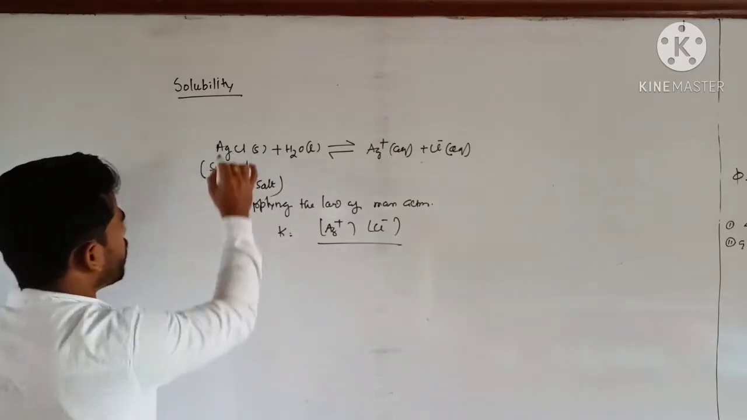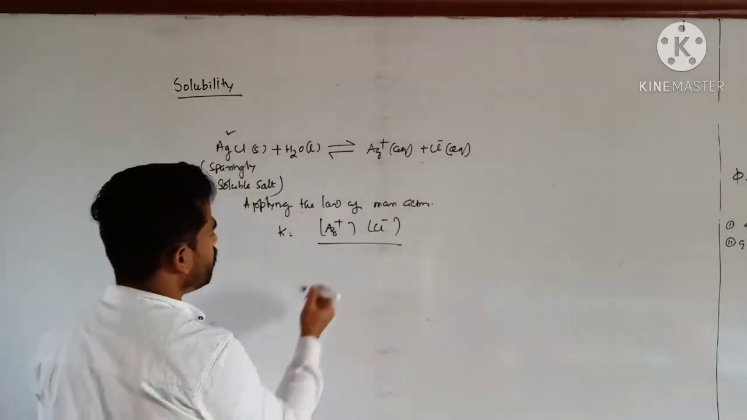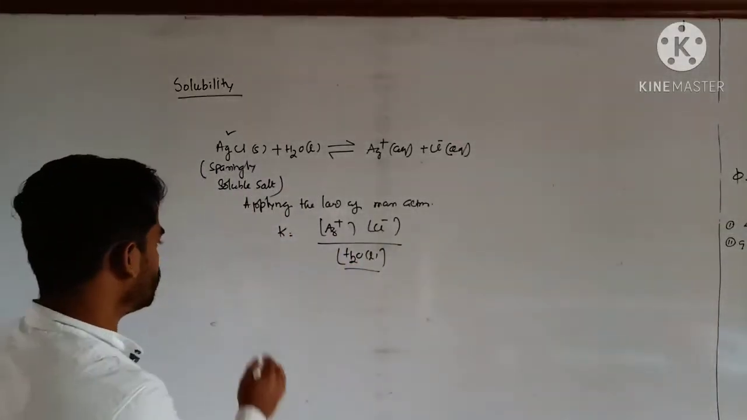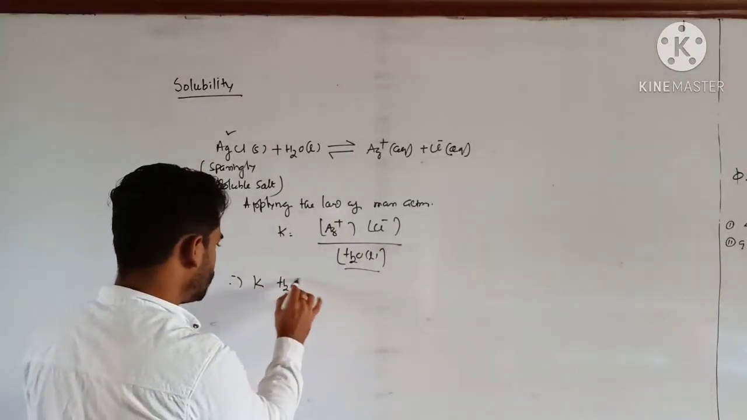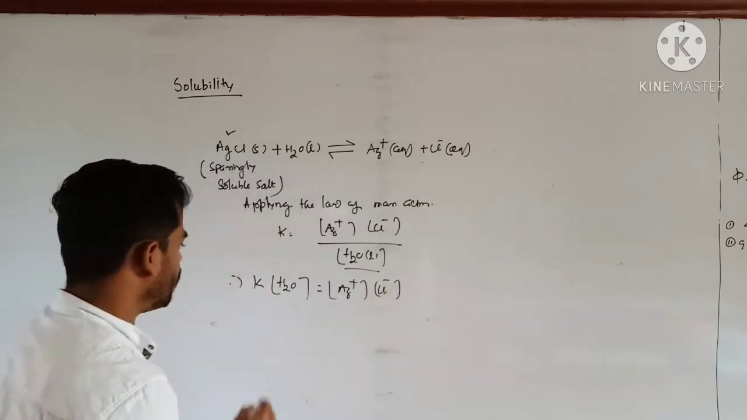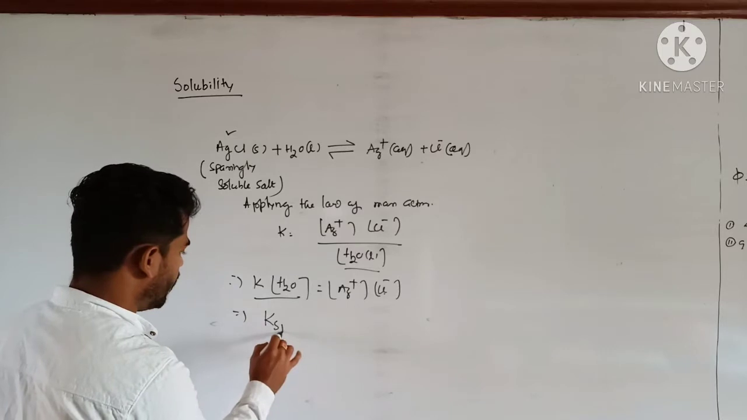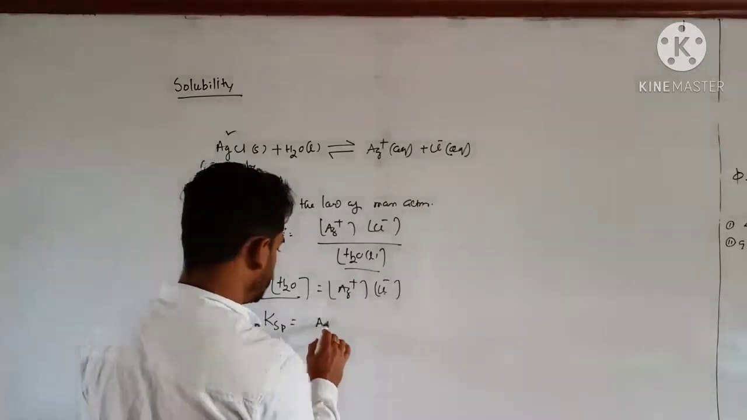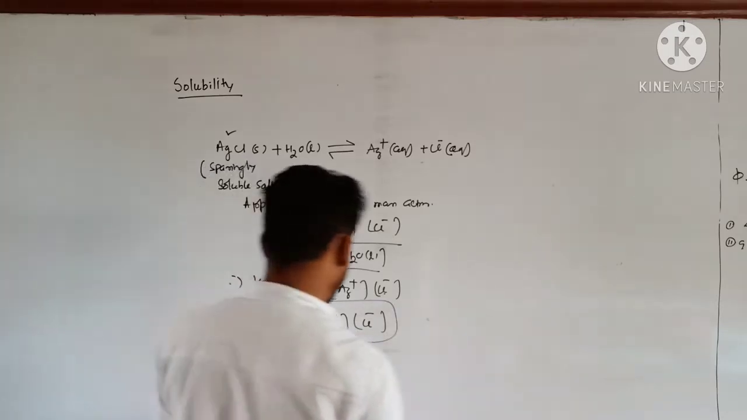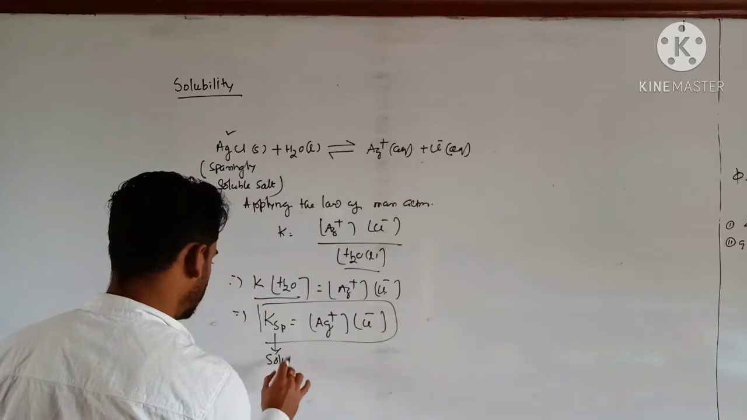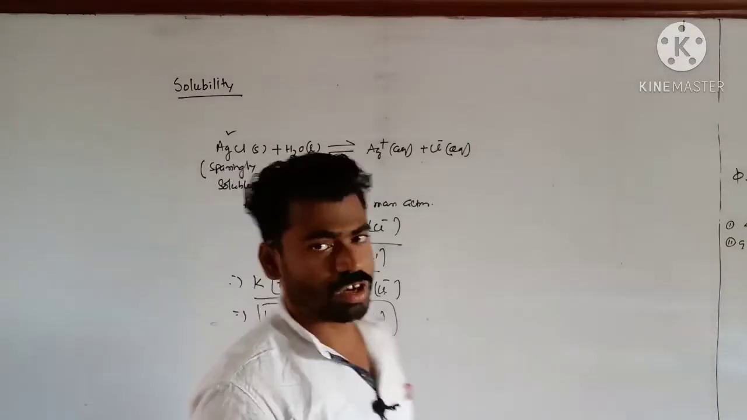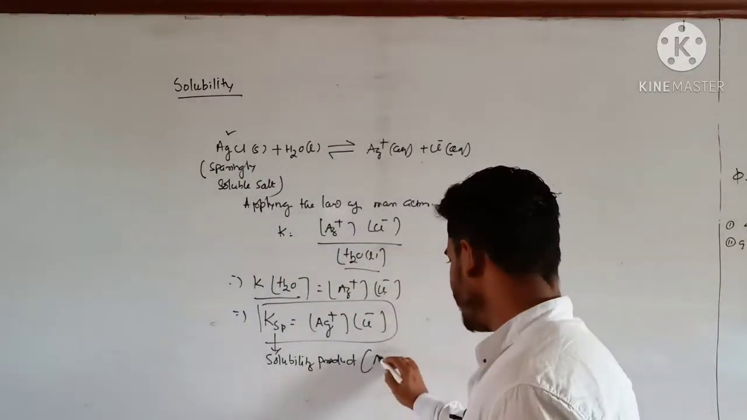I have told you I can't consider the concentration of solid over here. If I consider pure liquid water over here, also this one is regarded as constant. So that means K times the concentration of water is Ag+ into Cl-. So right now this product is regarded as KSP, the solubility product, that is Ag+ into Cl-. This is called solubility product, and this solubility product is only applicable at equilibrium.